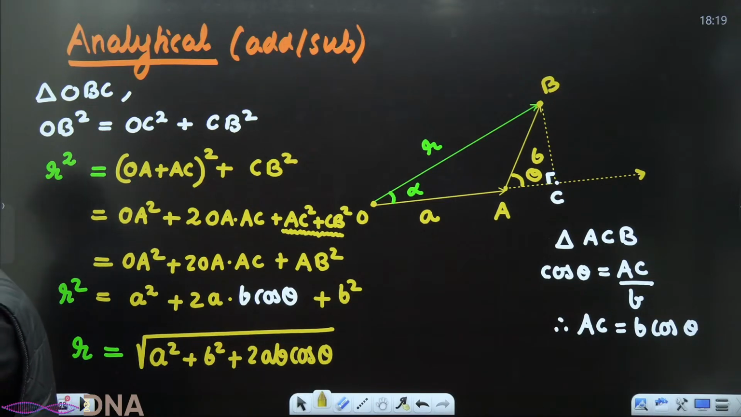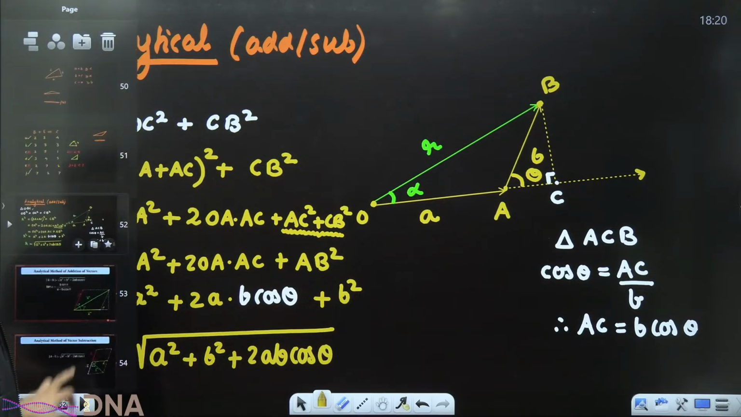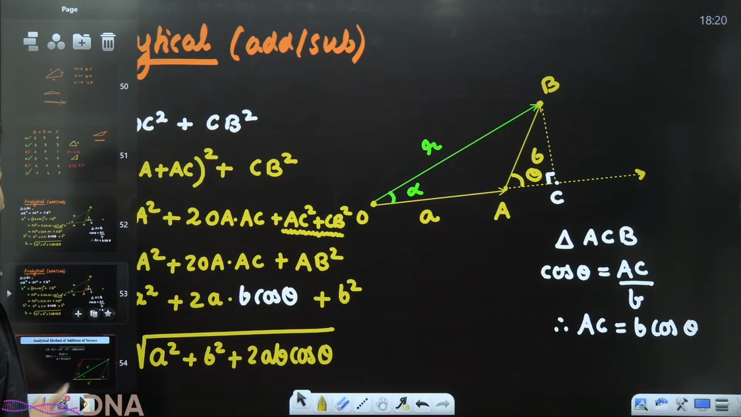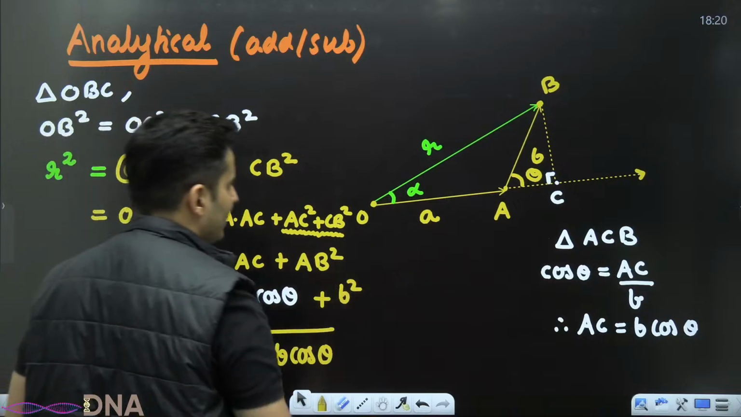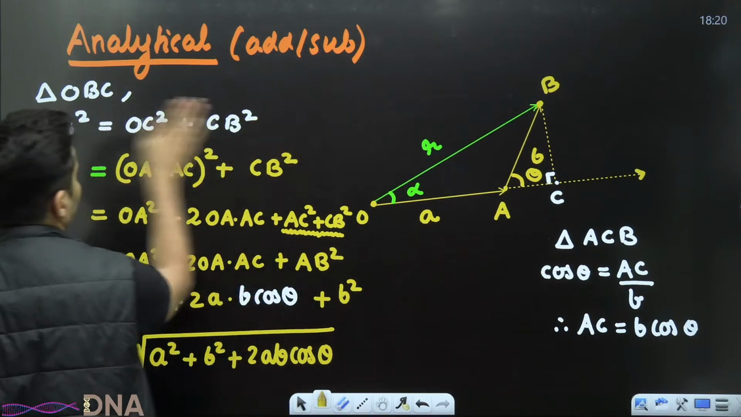Is that right, everyone? Understood? Got it? Very good. Now, let me also show you. You can also find the angle which is there over here, which is alpha. That's not that difficult.